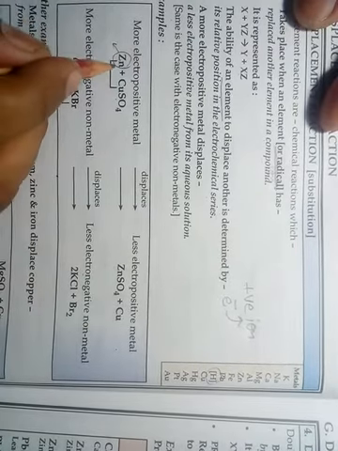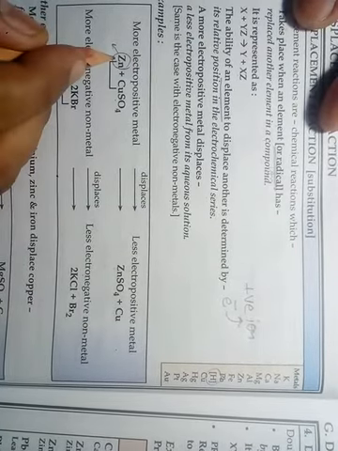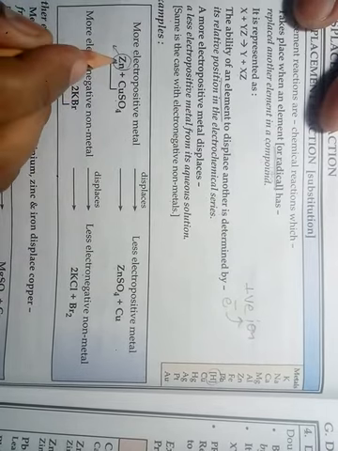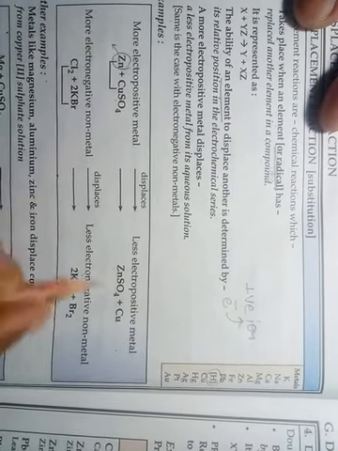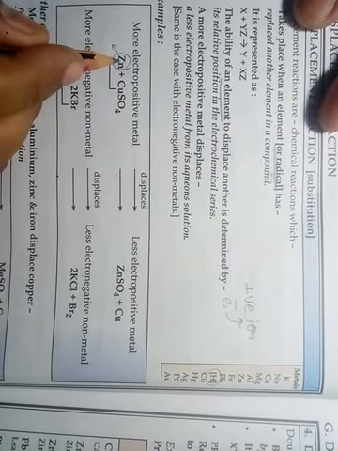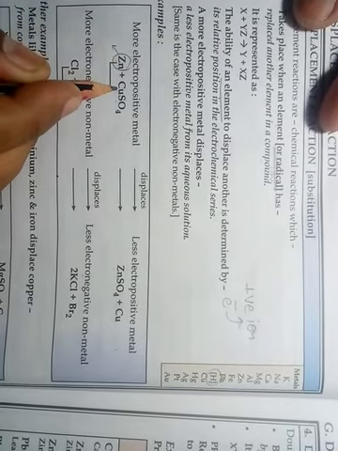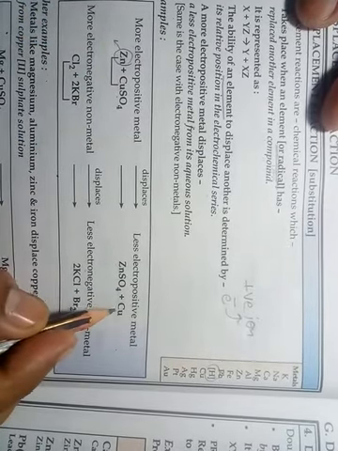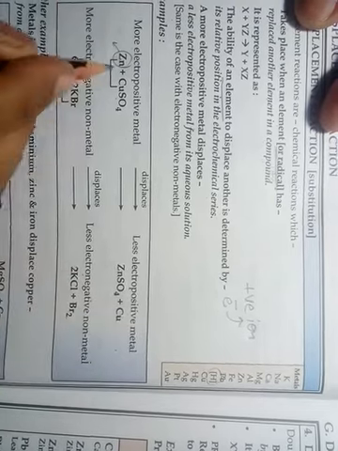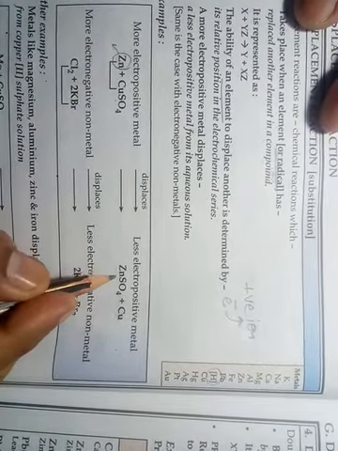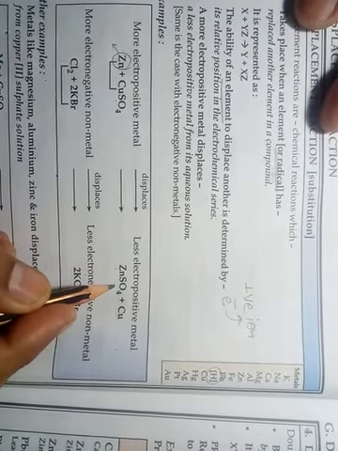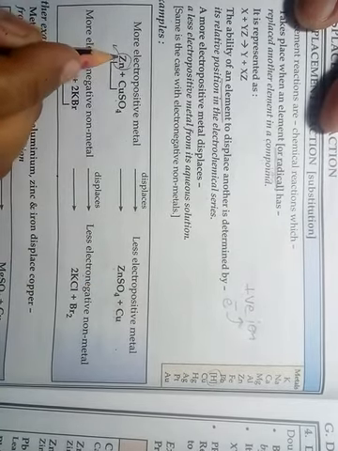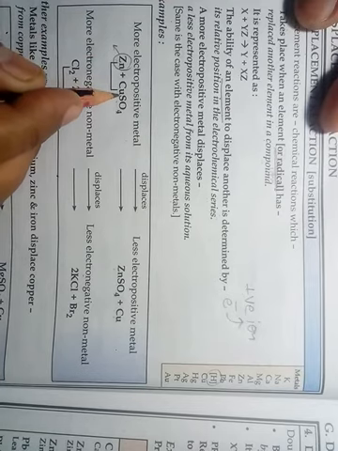Here zinc is displacing copper. You can see zinc has displaced copper from copper sulfate, and zinc sulfate is formed. So it means zinc is more reactive than copper.